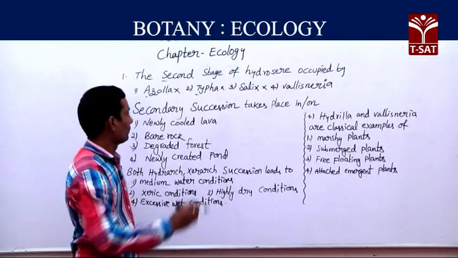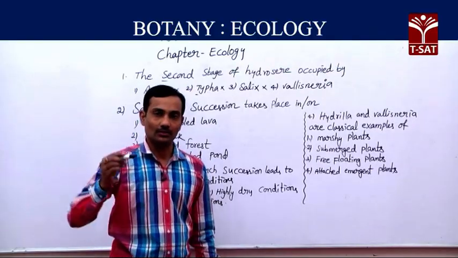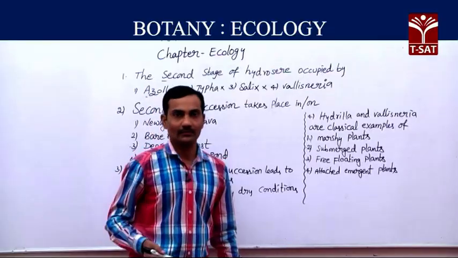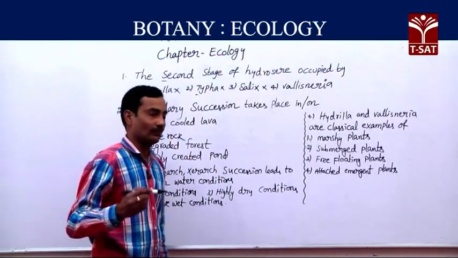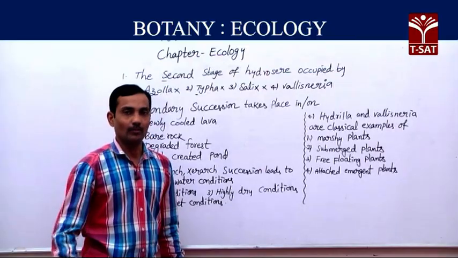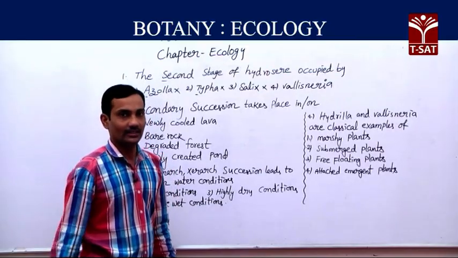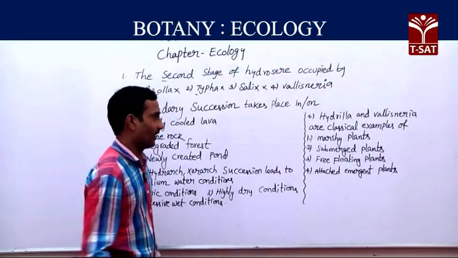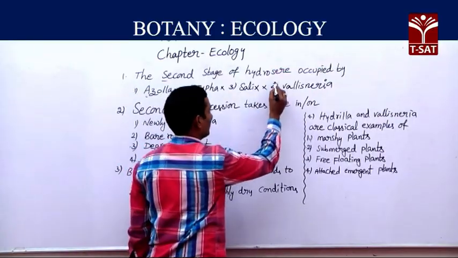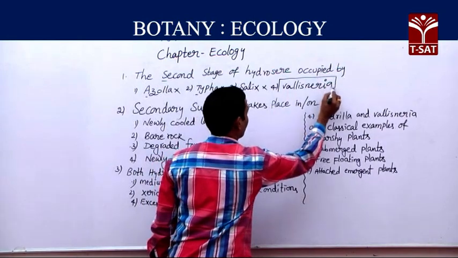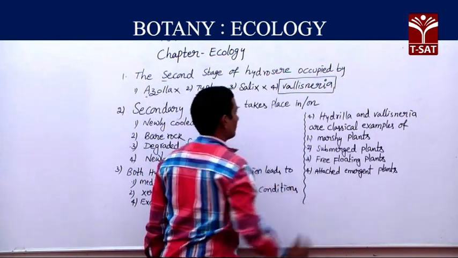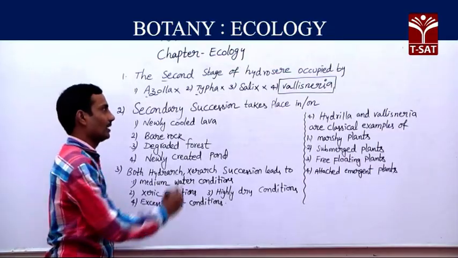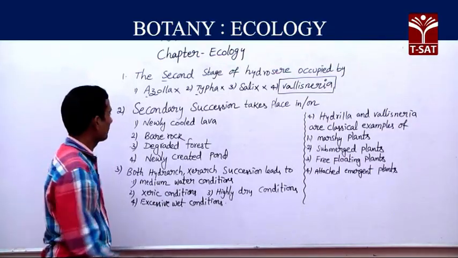Among these 4 options, the second stage is nothing but completely submerged plants. Hydrilla and potamogeton, all these are different examples for submerged hydrophytes. So for the second stage, the fourth option is correct.